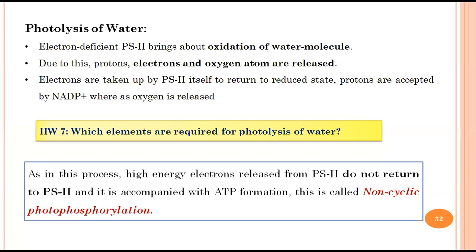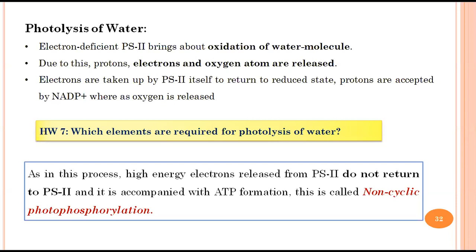At last, as a final statement, what we know now is that whenever photosystem 2 is absorbing light, it is giving out an electron. The high energy electron released from this photosystem 2 never returns to the same photosystem. Rather it is passed to the next electron carriers, which is then accompanied by ATP formation, and the entire process is called non-cyclic photophosphorylation.